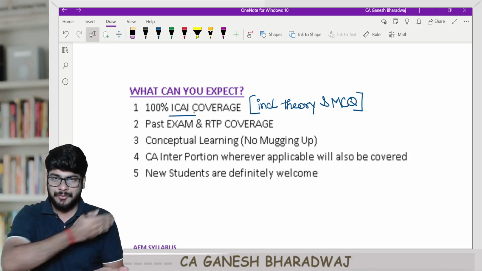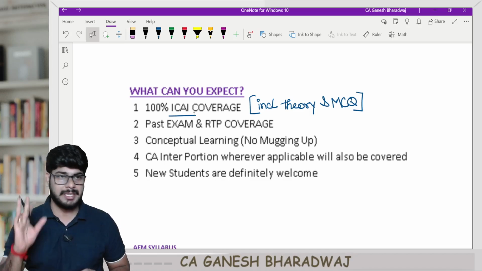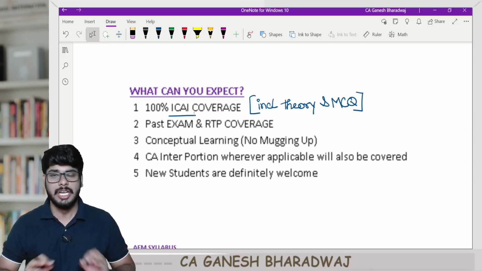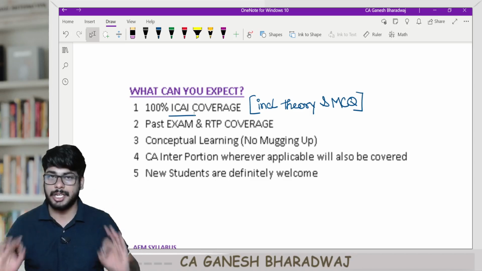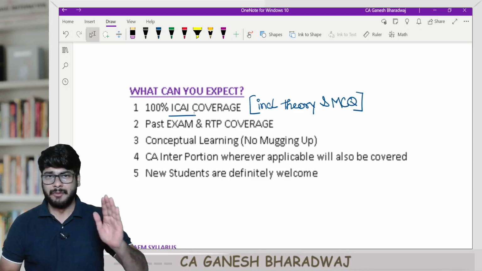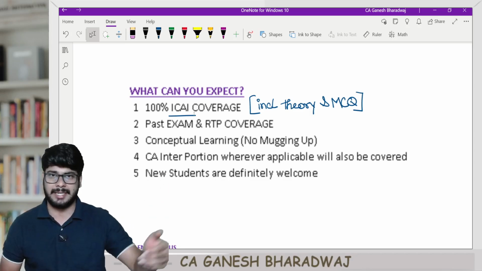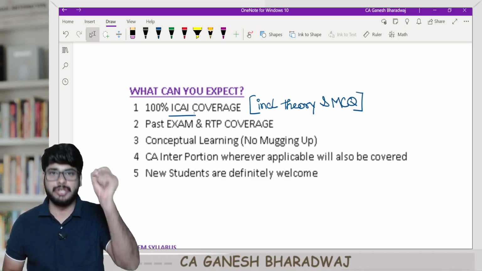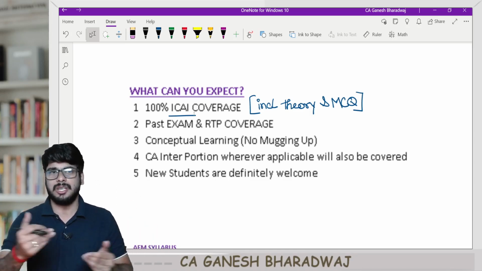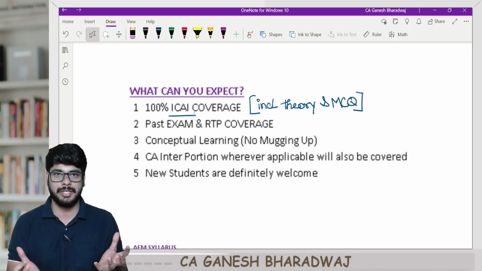By then, if you have finished our lectures and if you open the study material, the entire study material would have been covered, because I want to make it very clear that every single question in the study material should be there in our classroom discussion. This is what I generally follow at the intermediate level, and I'm going to follow it in the final also, for a simple reason: when the paper setter is setting the paper, he will be given the institute study material. That is going to be the base for him to set the paper. Of course, here and there they can tweak the questions a little bit, but the base is going to be the institute study material.